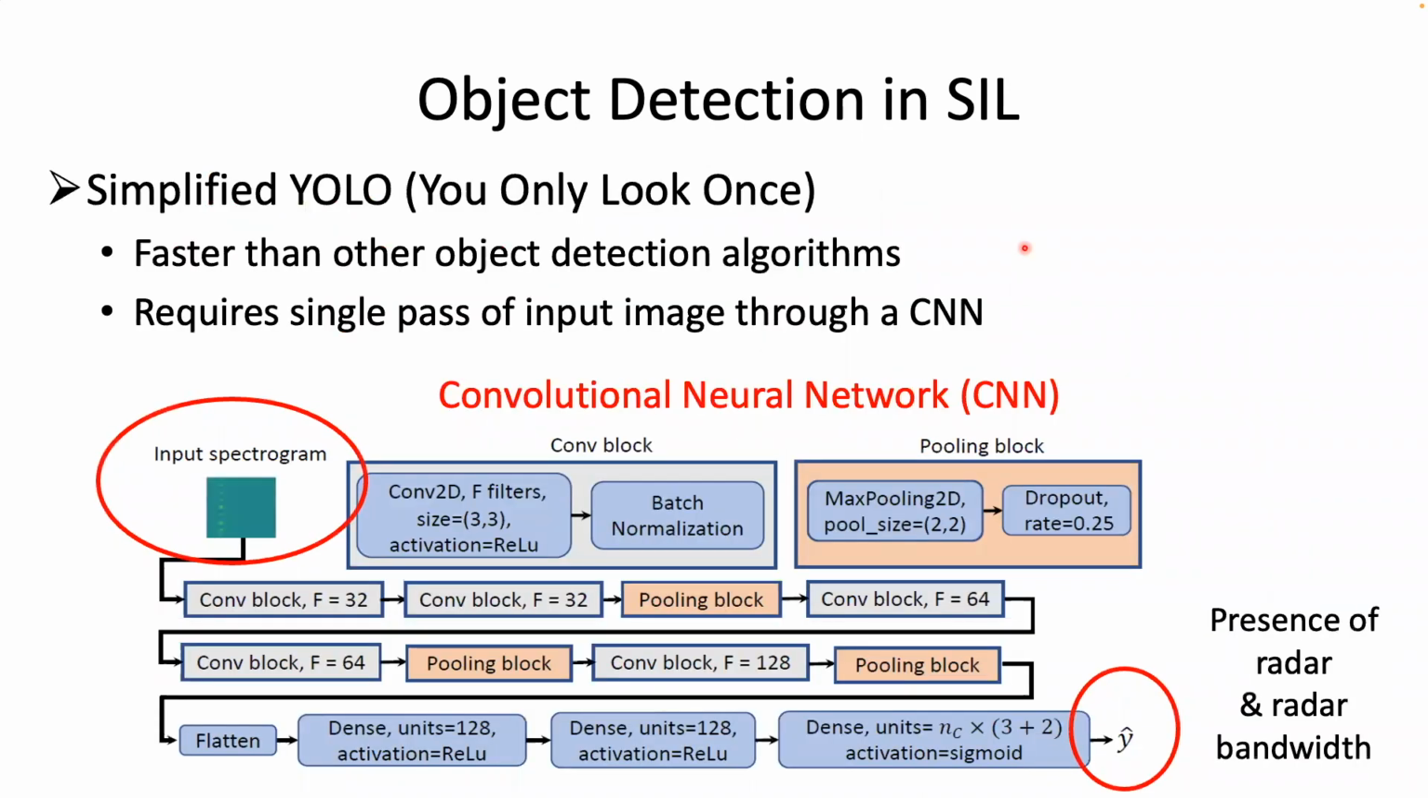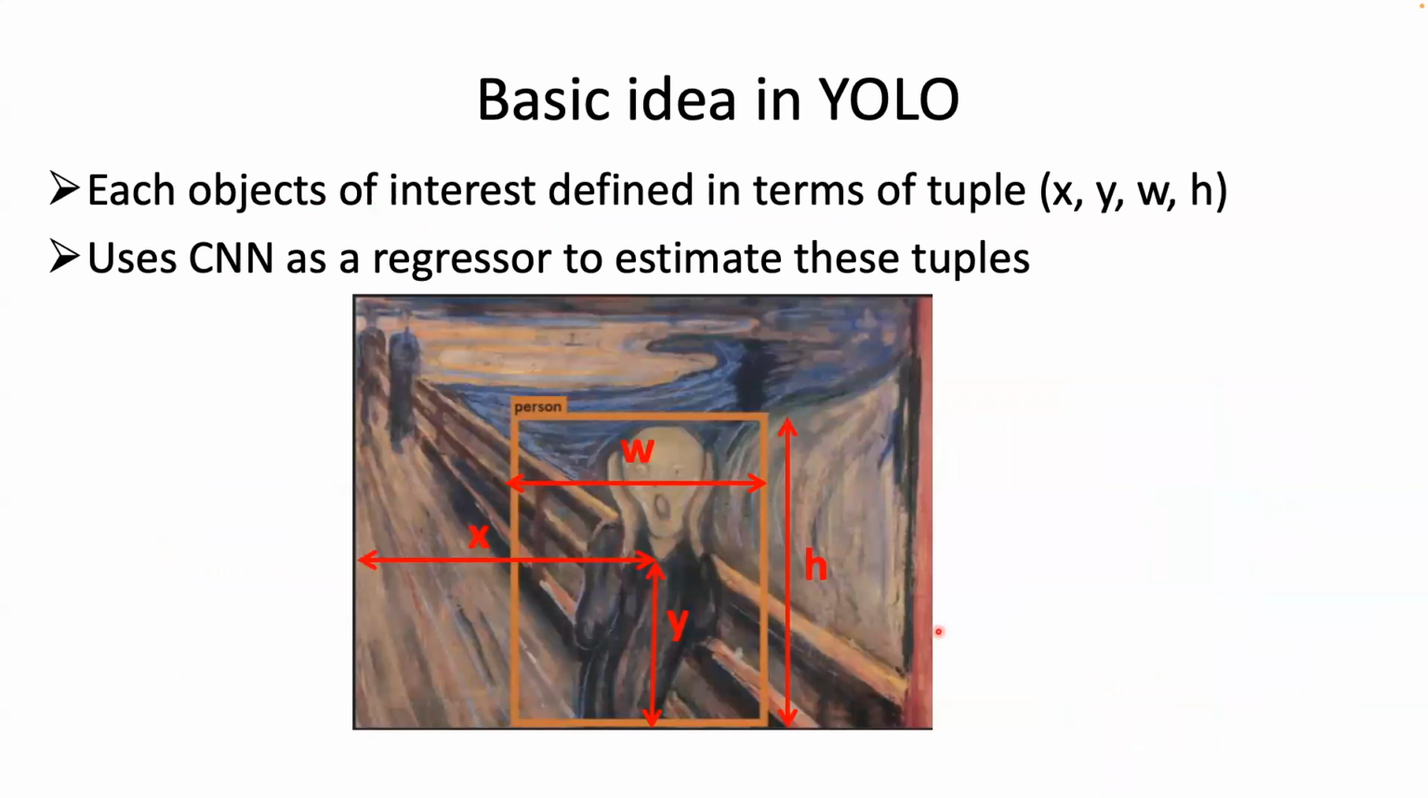For object detection, we use a simplified version of YOLO. YOLO is faster than other object detection methods because it requires a single pass of the input spectrogram through a single convolutional neural network. The basic idea of YOLO is to define objects in terms of tuples of size 4. For example, here, this object is defined in terms of X, Y, W, and H.